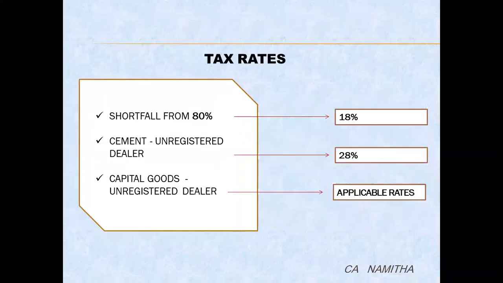Moving on to the tax rates, if there is a shortfall from the 80% threshold limit, then the shortfall will be taxed under RCM at the rate of 18%. Cement purchased from an unregistered supplier will be taxed under RCM at the rate of 28%. Capital goods purchased from an unregistered dealer will be taxed under RCM at the applicable rate.